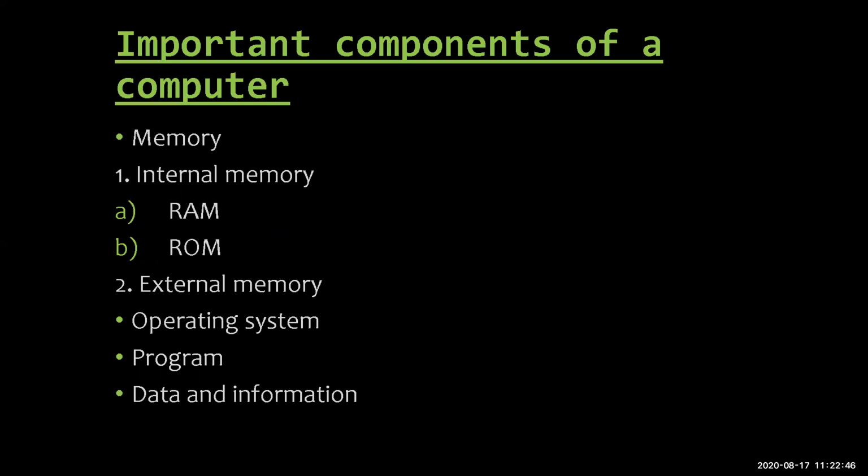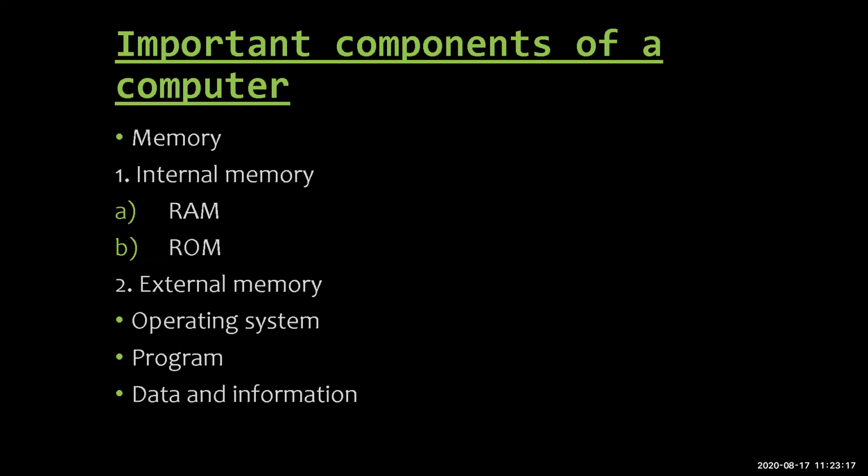Then what are the important components of a computer? Memory. Memory is of two types, that is internal memory and external memory. Internal memory is of two types, that is RAM and ROM. RAM is random access memory, and ROM is read only memory. You can modify and make changes in the RAM, but you cannot make any changes in the ROM. Then there are operating system, program, data, and information.